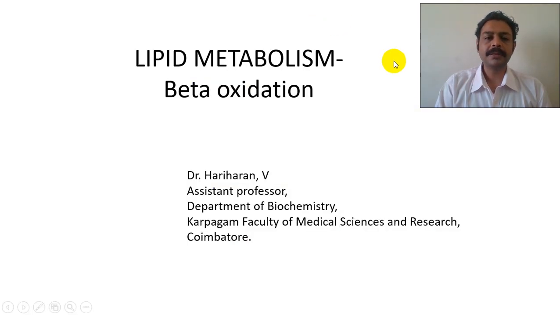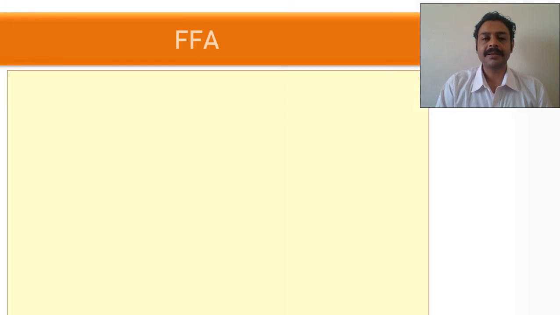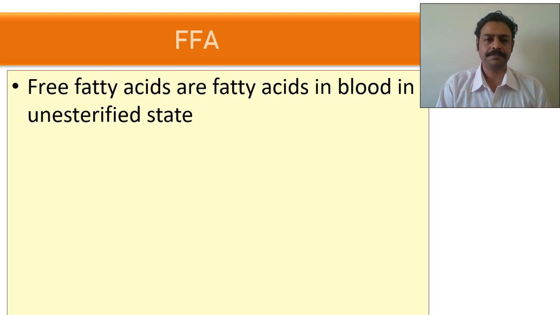So we will come to the third part of this exciting class of lipid metabolism. Now, beta oxidation. How fatty acid produces energy, that is called beta oxidation. Why is it called beta? See, alpha is the carbon that is attached to the functional group. What is the functional group of a fatty acid? COOH. So the first carbon attached to COOH is alpha carbon. The second carbon is the beta carbon. So this happens between the beta and alpha carbon. That's why beta oxidation. The breakage occurs between alpha and beta carbon.